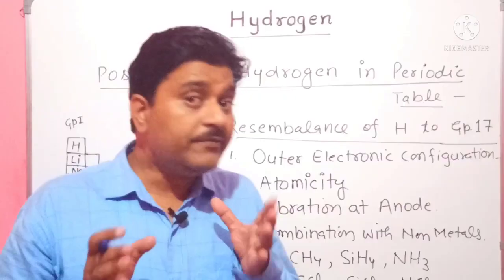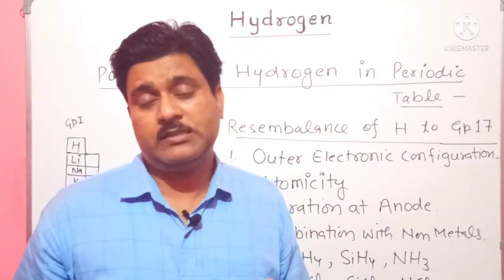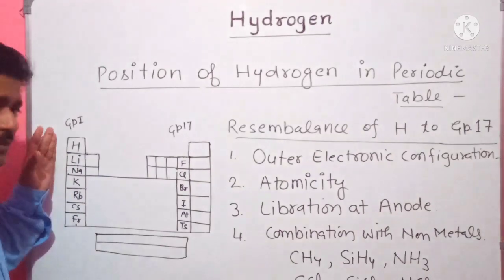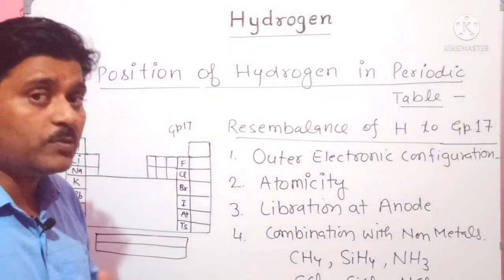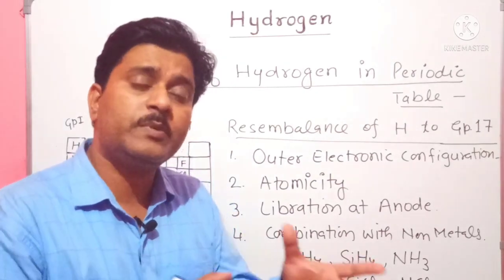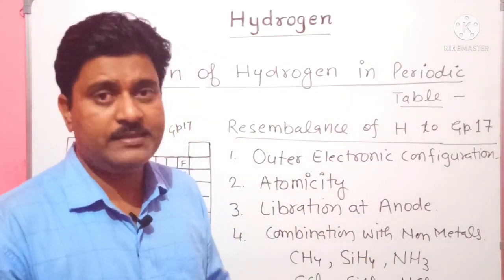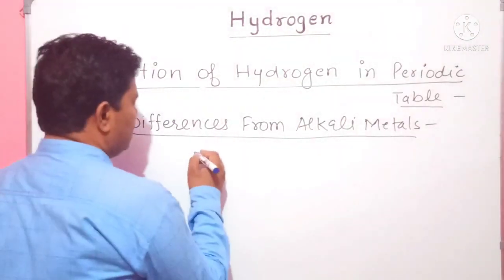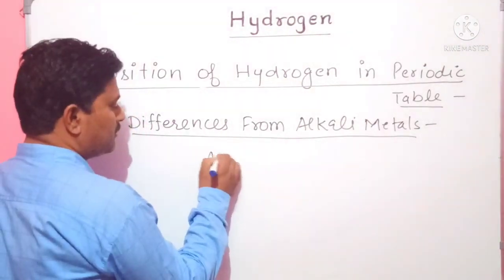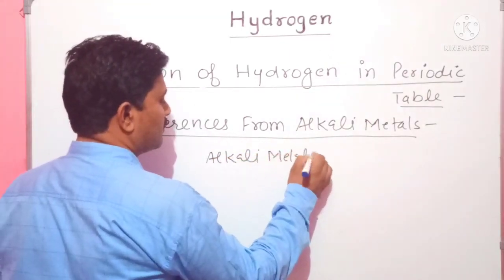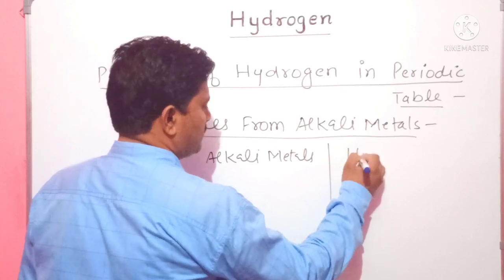Here hydrogen shows some properties which are shown by the elements of group 1. What are the properties in which hydrogen differs from the group 1 elements? Let's see. Differences from alkali metals. Here alkali metals and here hydrogen.